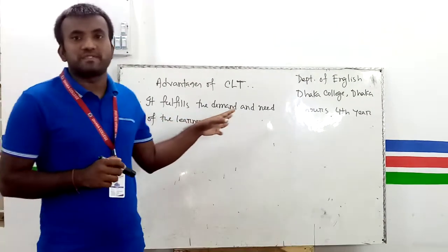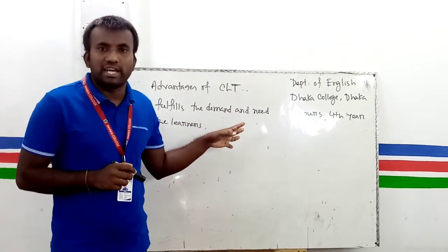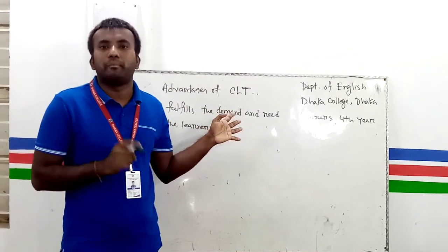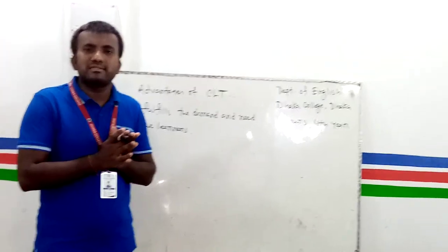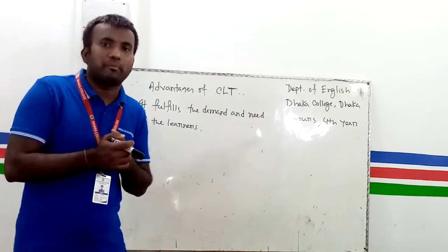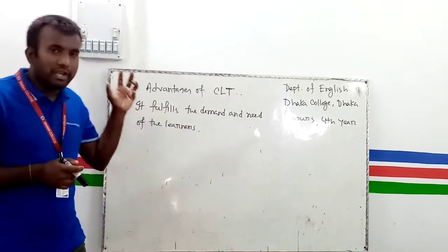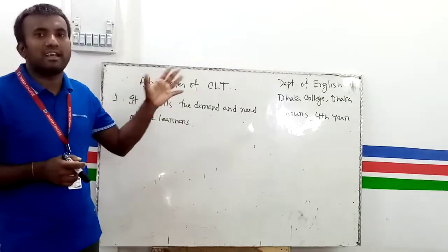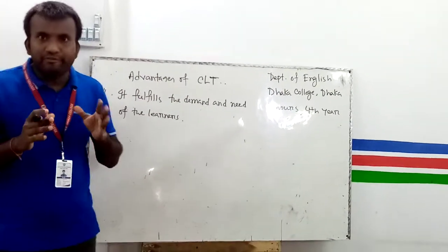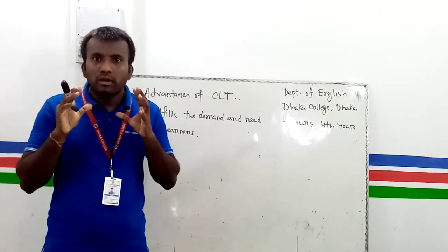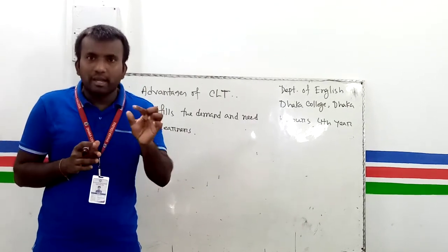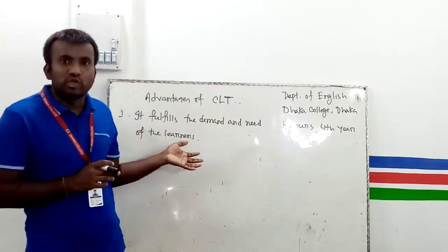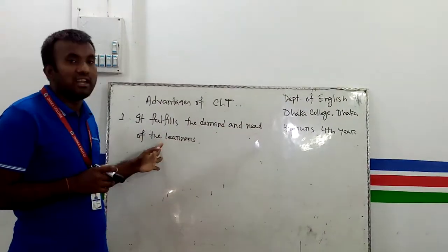What is the target of CLT? In my first class I told you that the main target of CLT is to acquire communicative competence. If we want to acquire communicative competence through this approach, definitely we need to make sure of the participation of the learners or students. If we want the students to participate effectively in the classroom activities, definitely we need to fulfill the demand and need of the learners.